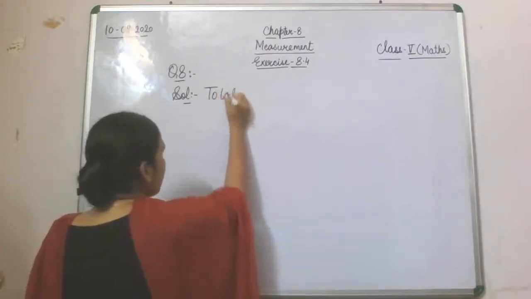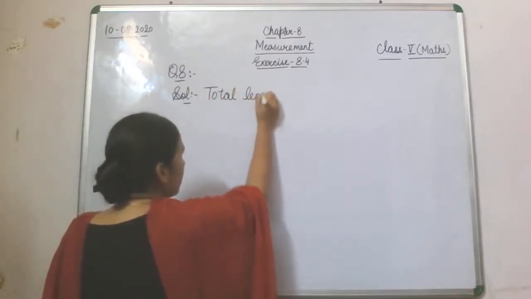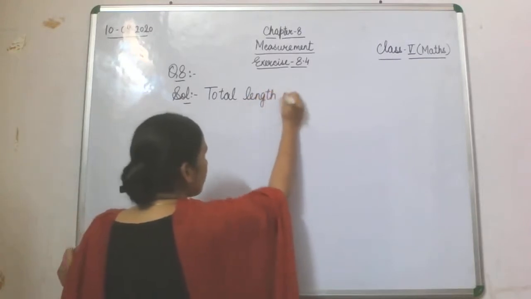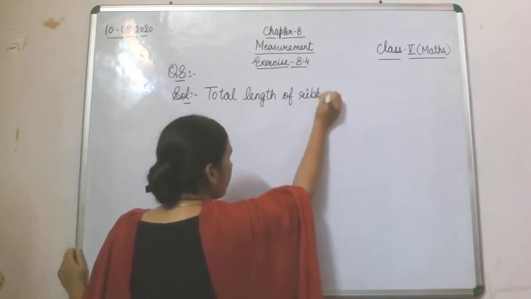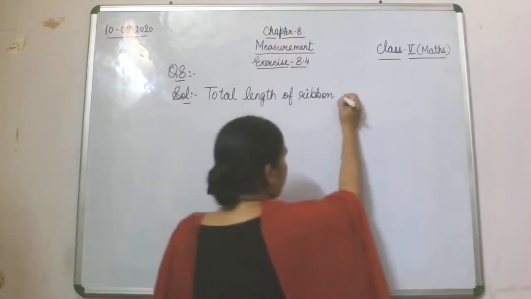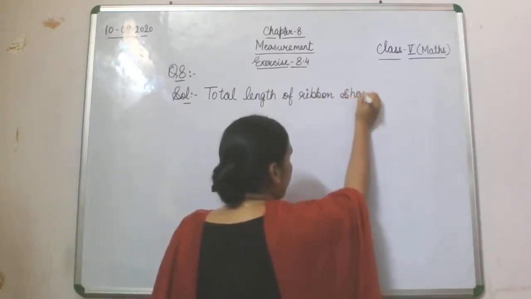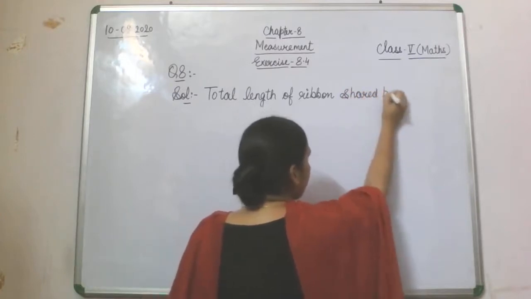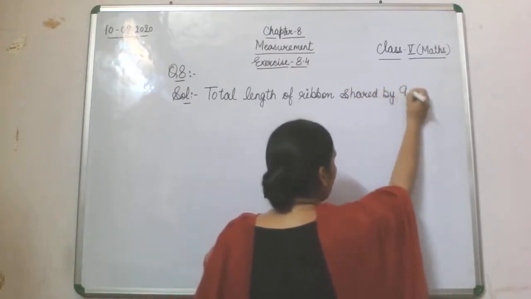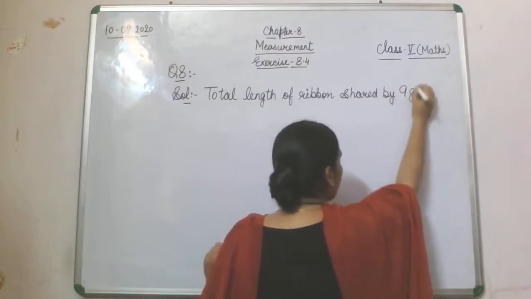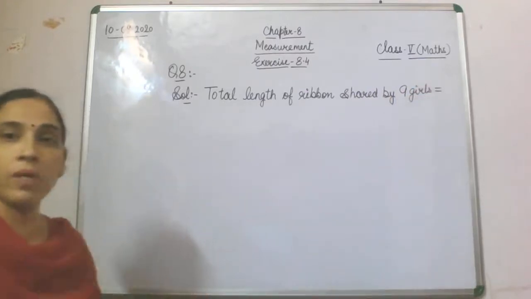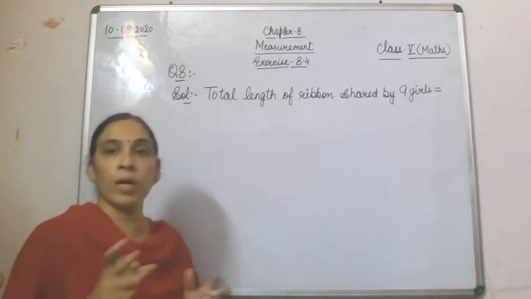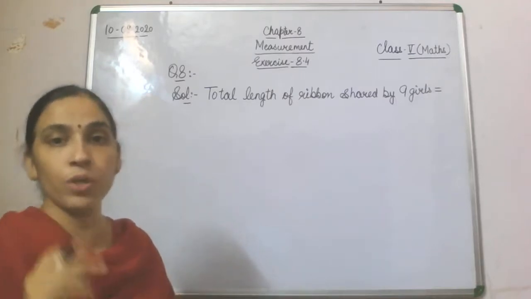Total length of ribbon shared by 9 girls. Now this we are going to write here, because we have to understand that whenever many is given and one you are supposed to find, then you will do division.